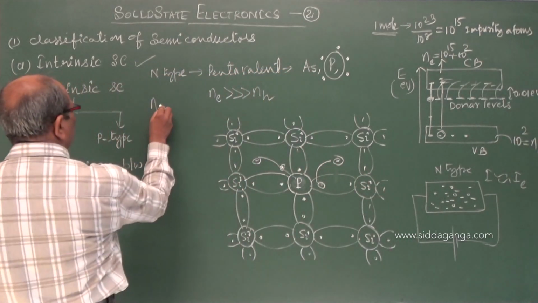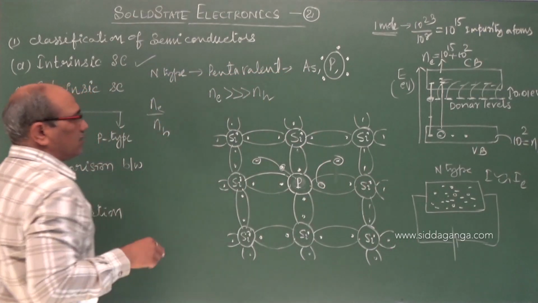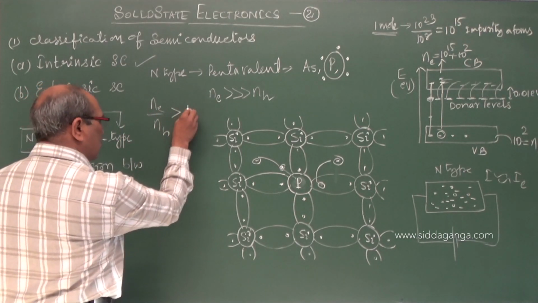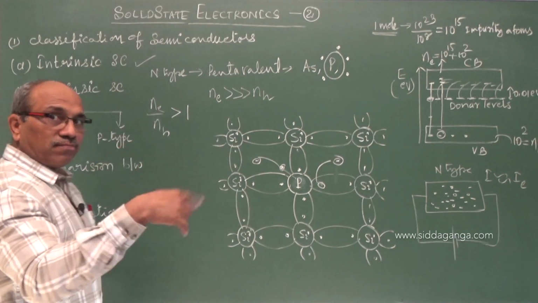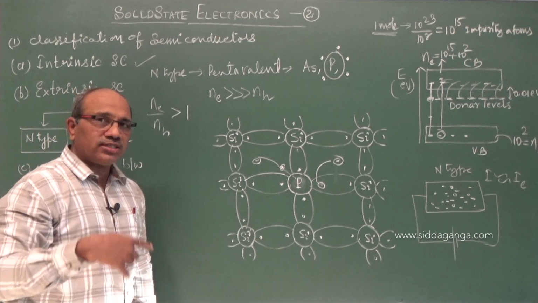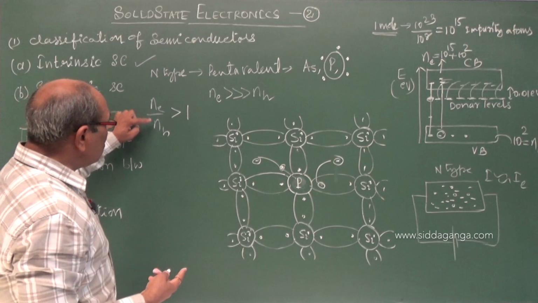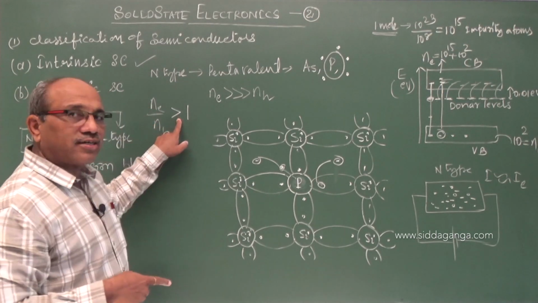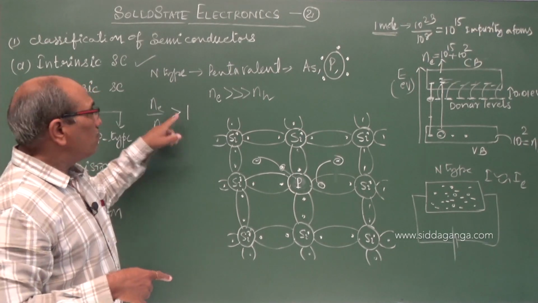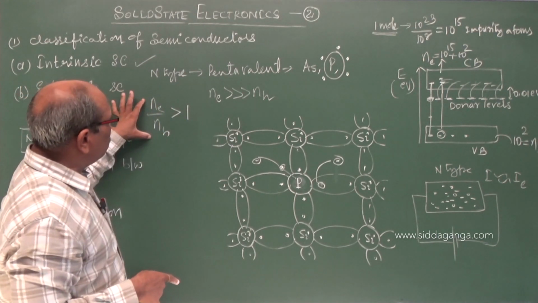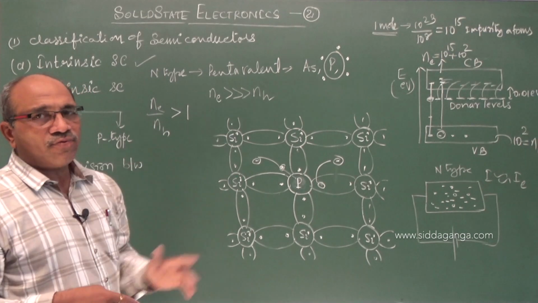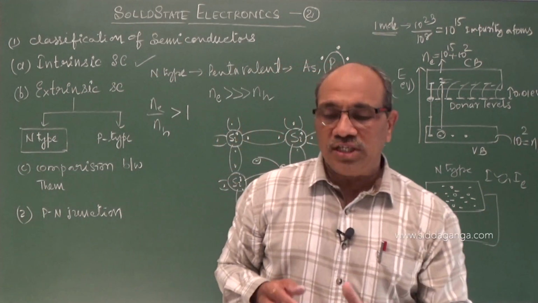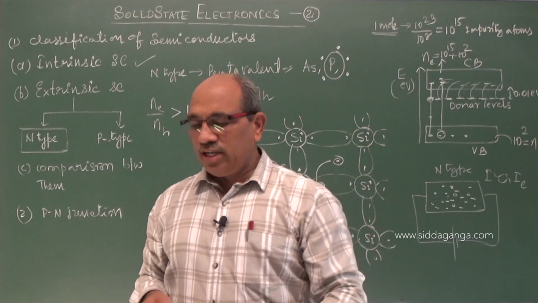Remember, Ne by Nh is always greater than 1. But as temperature increases, this ratio decreases to some magnitude, but still remains greater than 1 at any temperature. So as temperature increases, the ratio decreases in the case of N-type semiconductor. This is what we talked about for the N-type, adding pentavalent impurity.